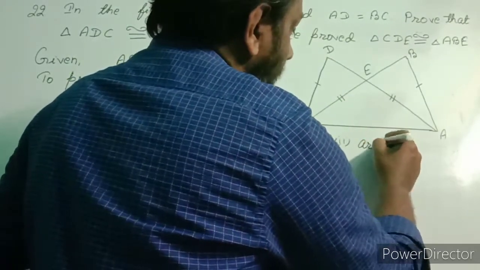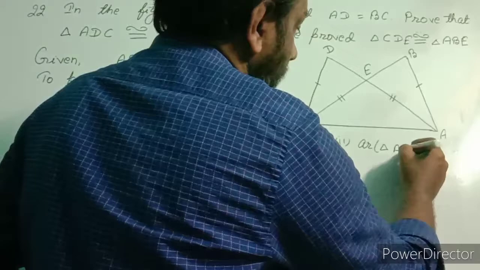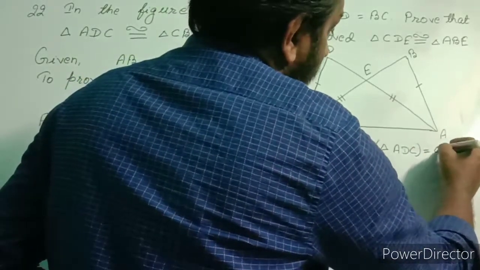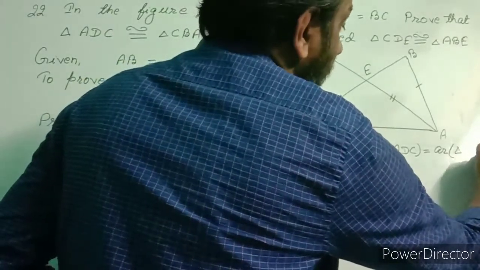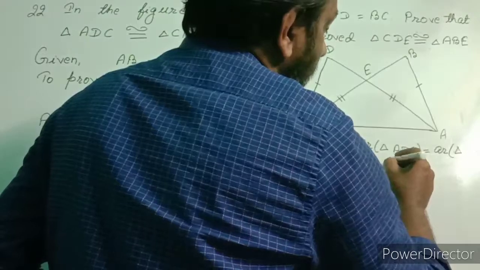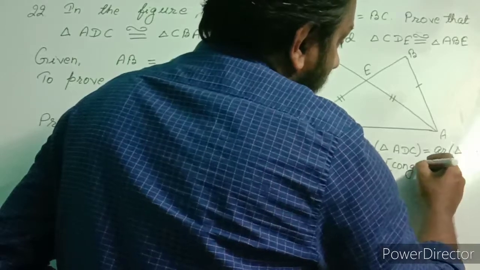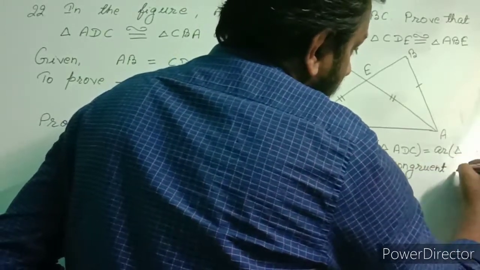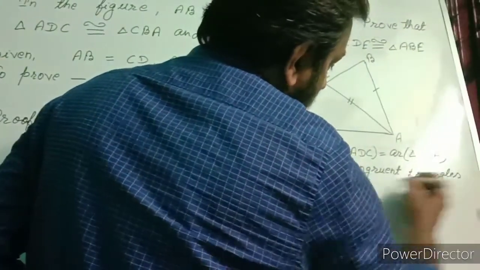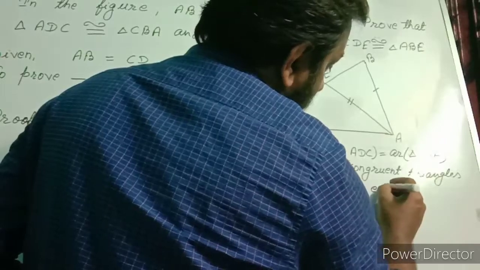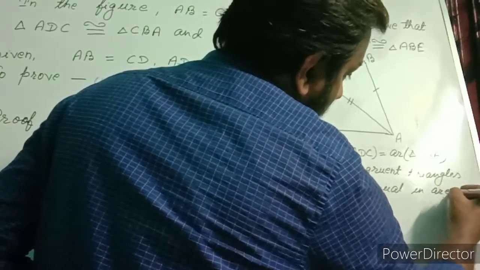For that we write area of triangle ADC is equal to area of triangle CBA. Two congruent triangles are equal in area. In bracket I write congruent triangles are equal in area.